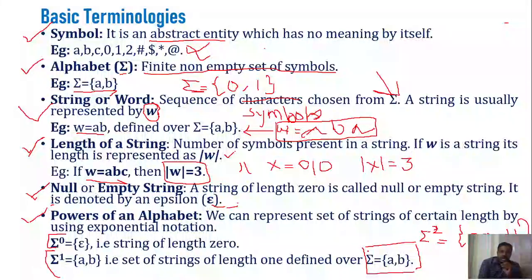Whatever the alphabet set may be, from that alphabet set we need to determine the set of strings of certain length. In that case, we represent the alphabet set with an exponent. If I want to find sigma power 3, what does it mean? The set of all strings of length 3. Those strings must be defined from sigma. What are the possible combinations? AAA, next AAB, ABA, ABB, BAA, likewise. That will give us our sigma power 3.